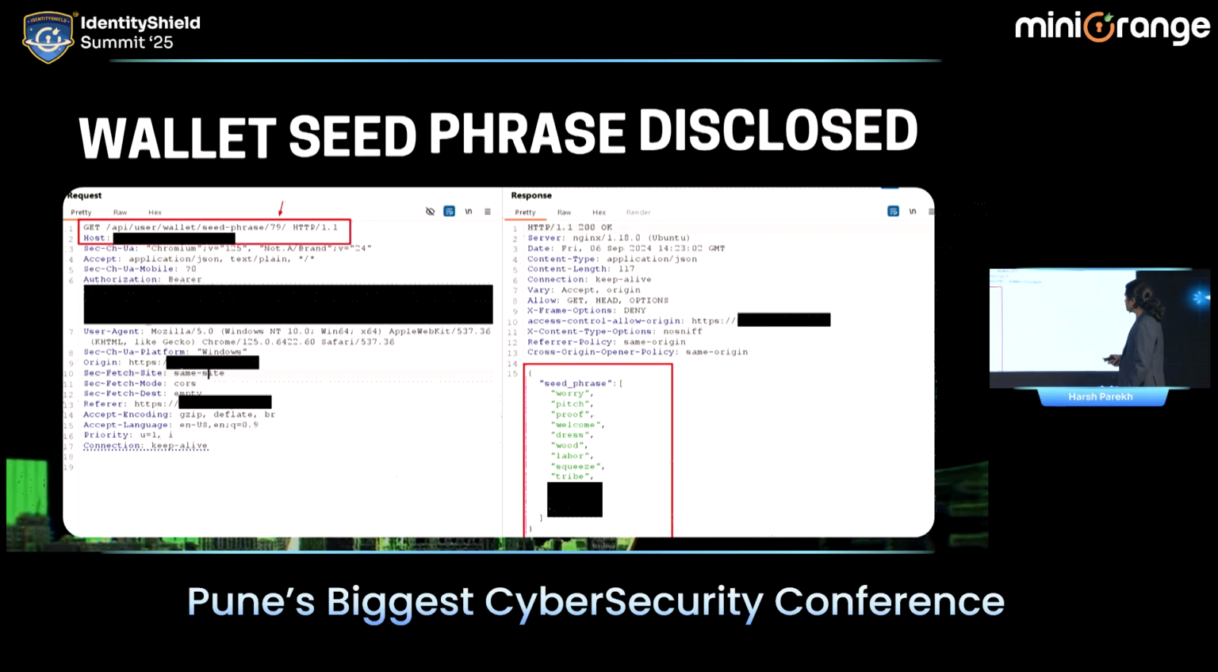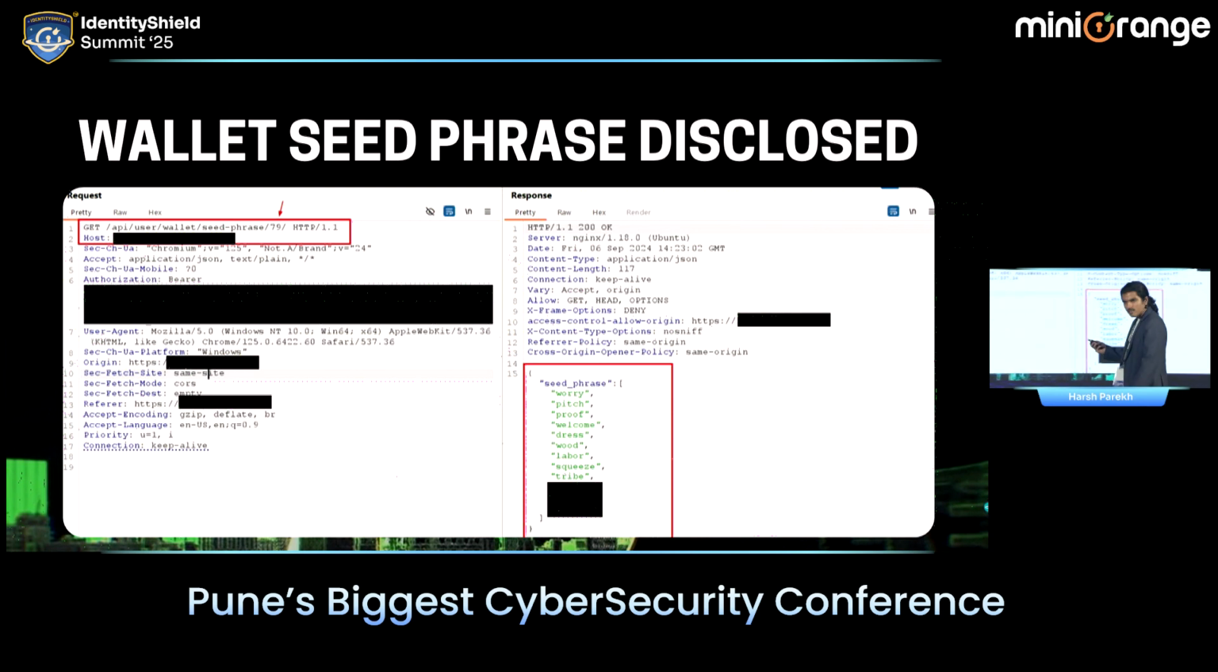After that, this is another vulnerability in the same wallet. There is an API request to seed phrase. Now, if you guys have ever logged in to a MetaMask wallet, it gives you a 12-word phrase. आपको 12 words देता है. You have to memorize those words, and that is your key in MetaMask to log in to your wallet.